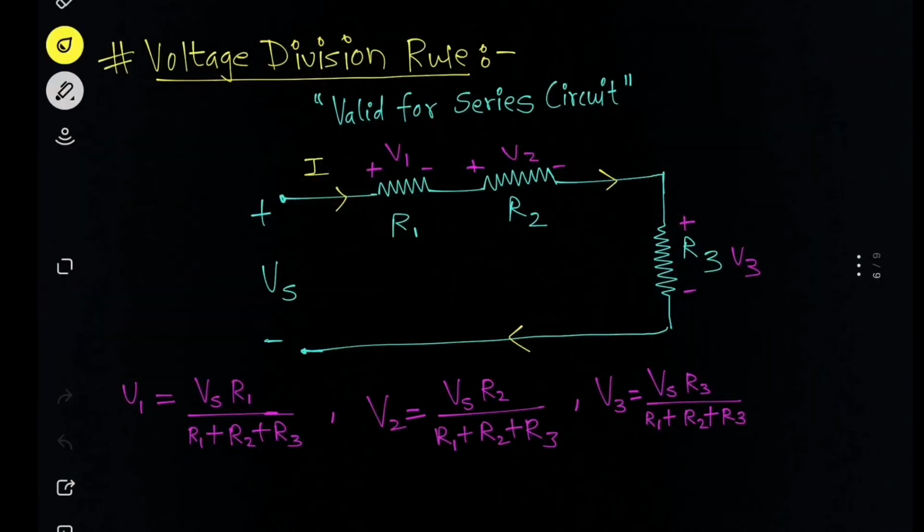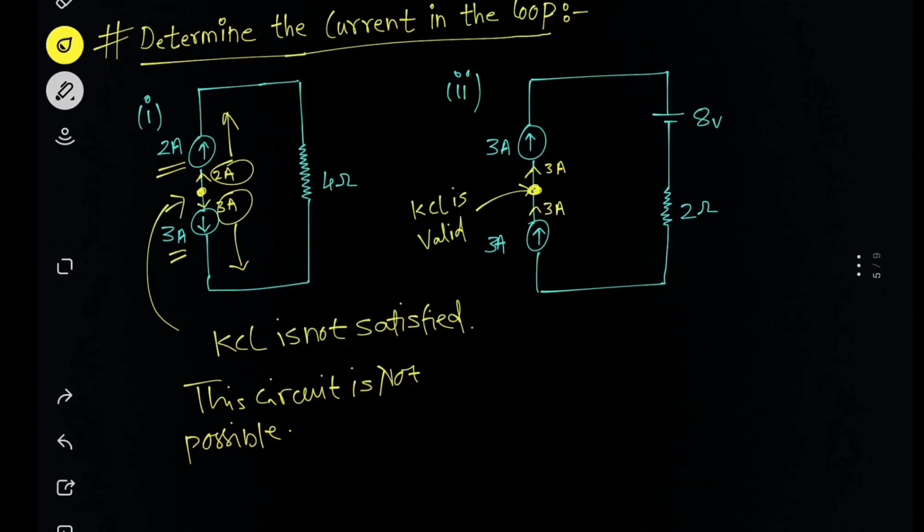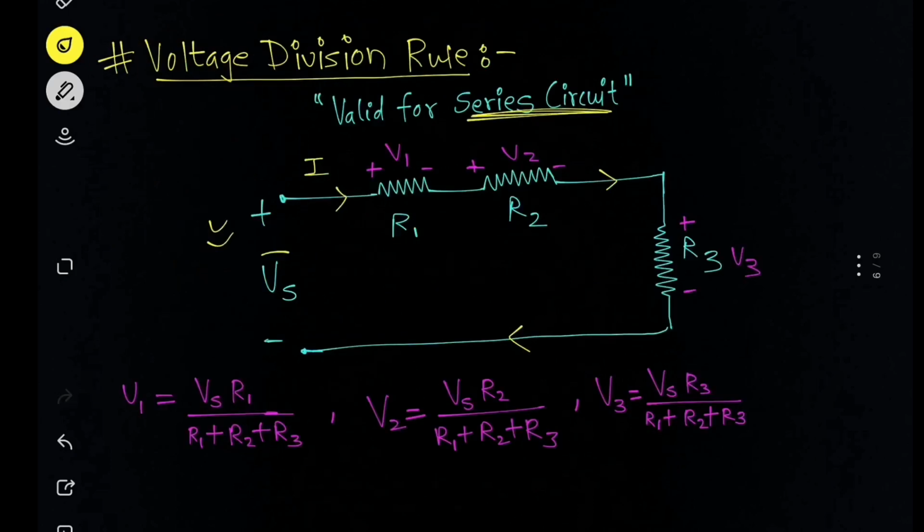We have one rule, the voltage division rule, and make sure that we always use the voltage division rule for series circuits only. And that rule, as we know, is that in a circuit we have some potential difference across 2 points. Let's consider in this circuit we have some voltage source which is supplying some voltage, and current I is flowing in the circuit, and there are 3 resistances R1, R2 and R3.